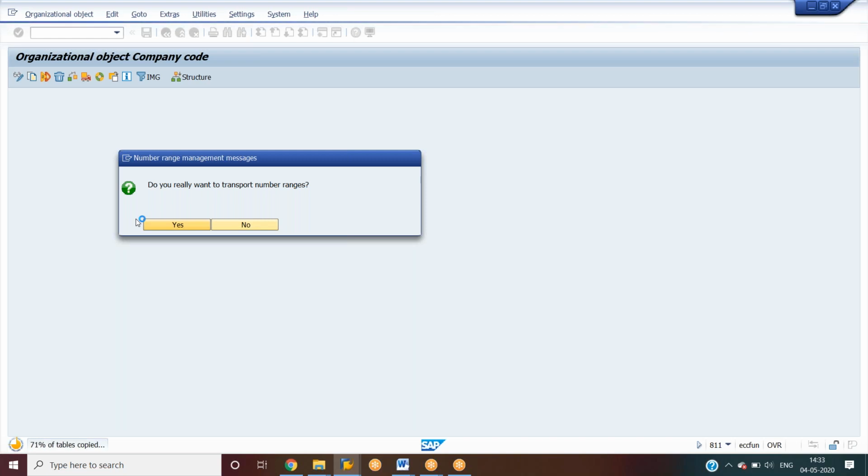So it will copy all the data from the company code 1000 to the company code 1313.